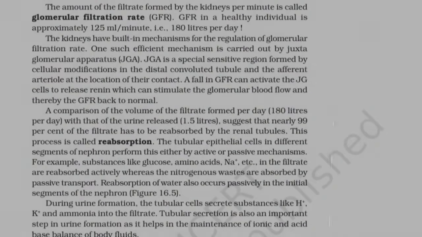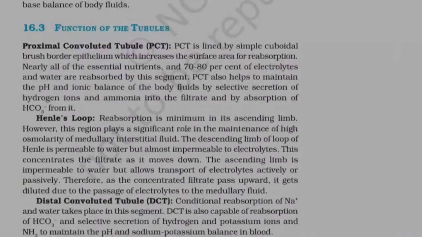For example, substances like glucose, amino acids, Na+, etc. in the filtrate are reabsorbed actively, whereas the nitrogenous wastes are absorbed by passive transport. Reabsorption of water also occurs passively in the initial segments of the nephron. During urine formation, the tubular cells secrete substances like H+, K+, and ammonia into the filtrate. Tubular secretion is also an important step in urine formation, as it helps in the maintenance of ionic and acid-base balance of body fluid.